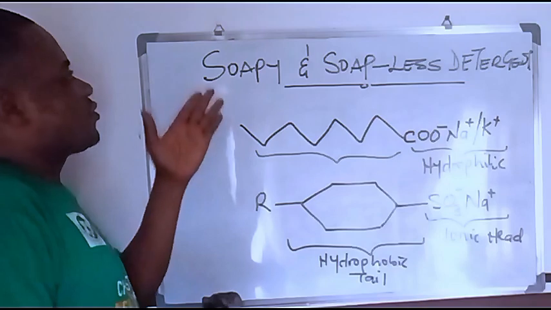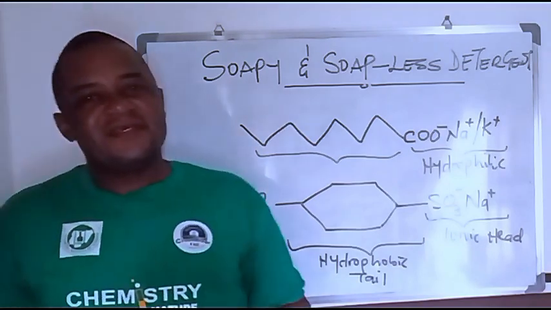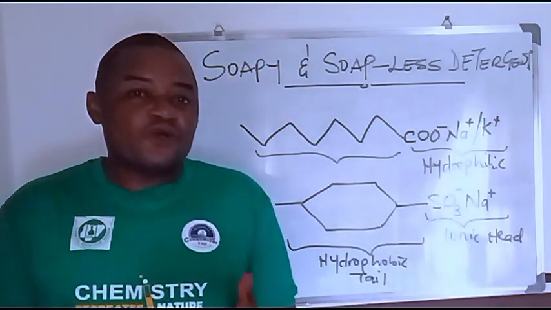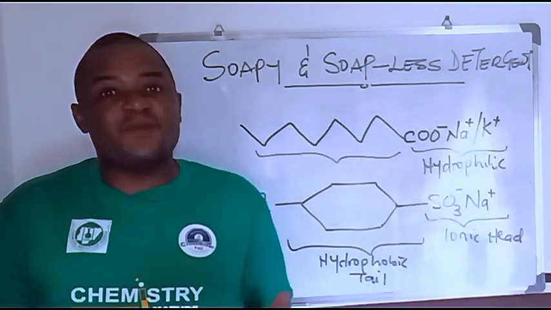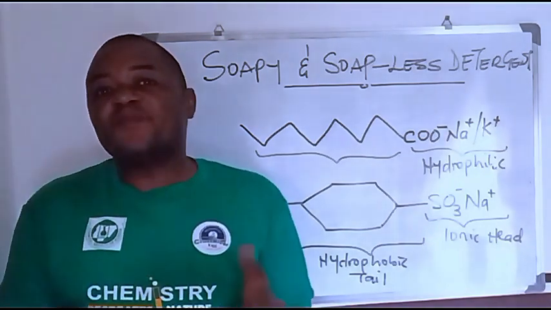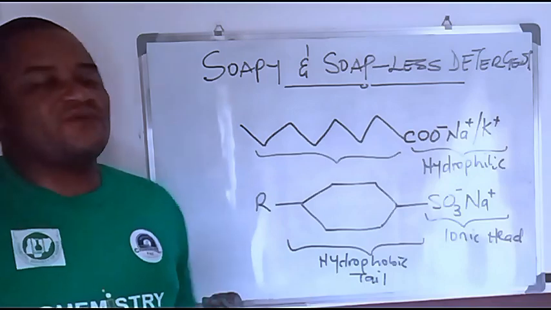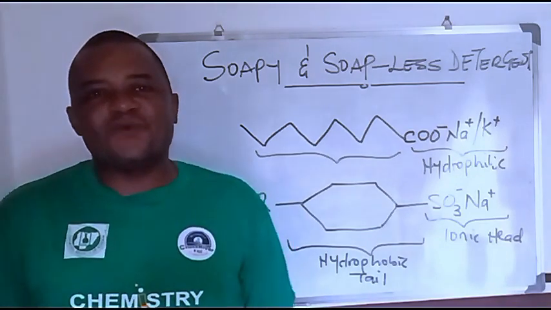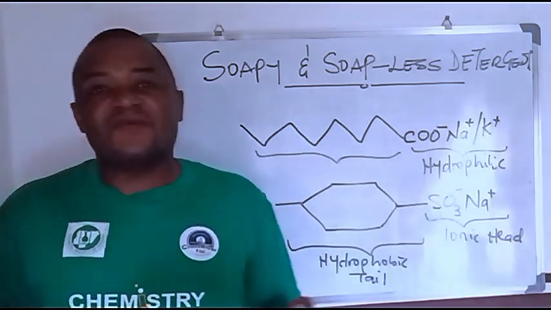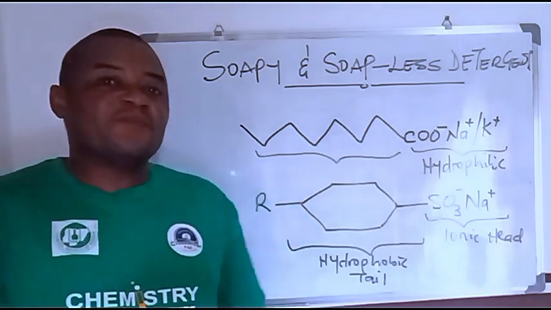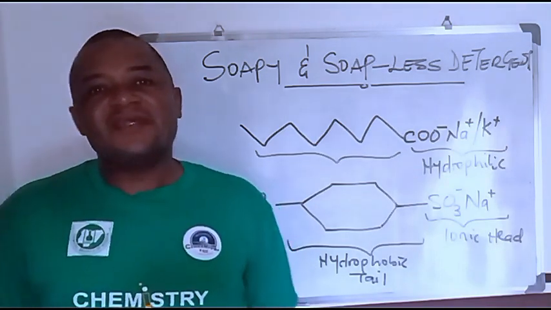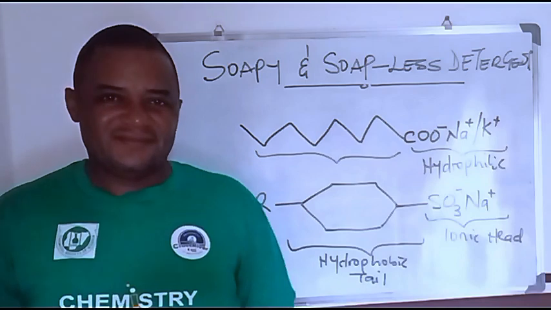Now, soapy detergents can also be called soaps, and they are simply products of saponification. And of course, you know that saponification has to do with the production of soap out of the mixture of simple alkali with long chain fatty acids.